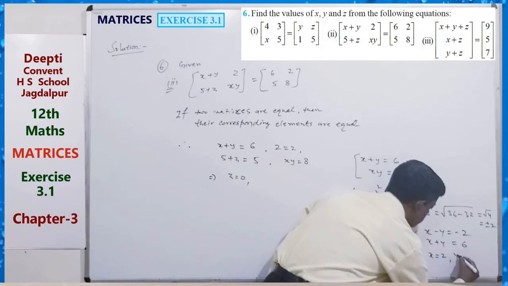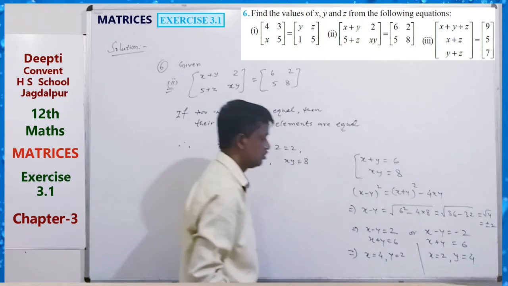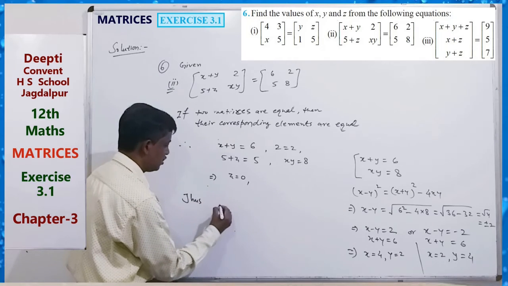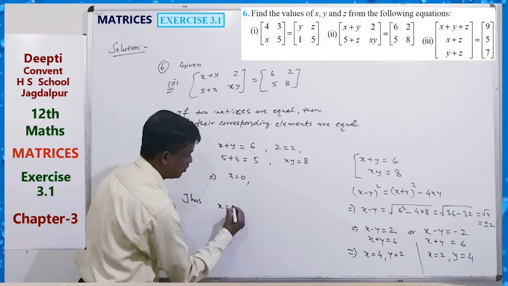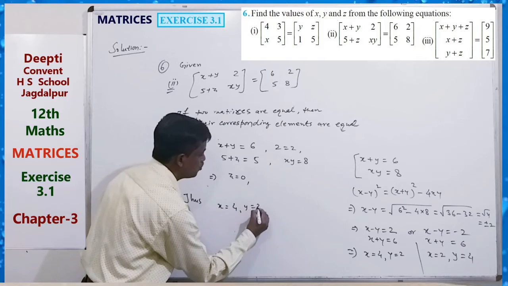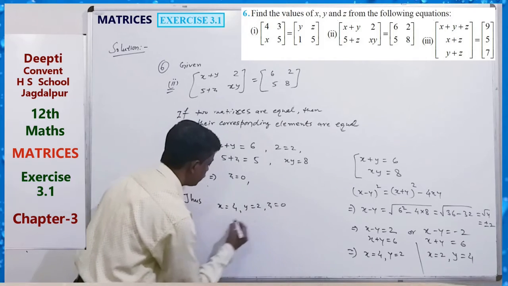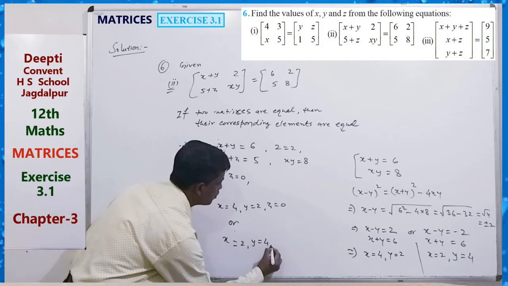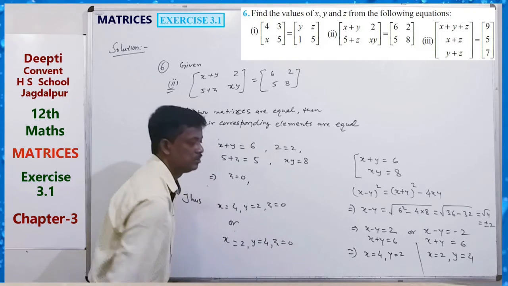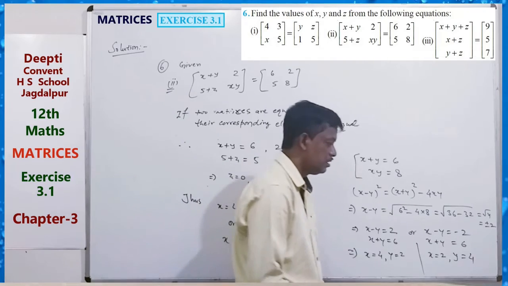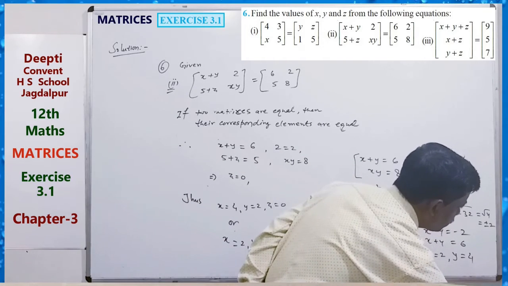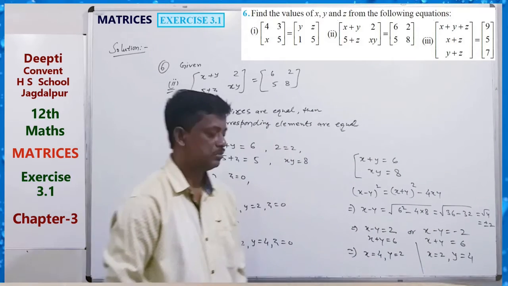Then y equals 4. So two sets of values. Thus, x equals 4, y equals 2, z equals 0, or x equals 2, y equals 4 and z equals 0. So our solution is 4 2 0 or 2 4 0.